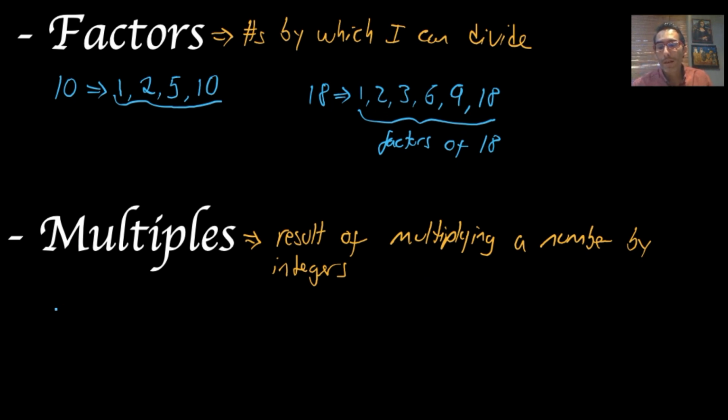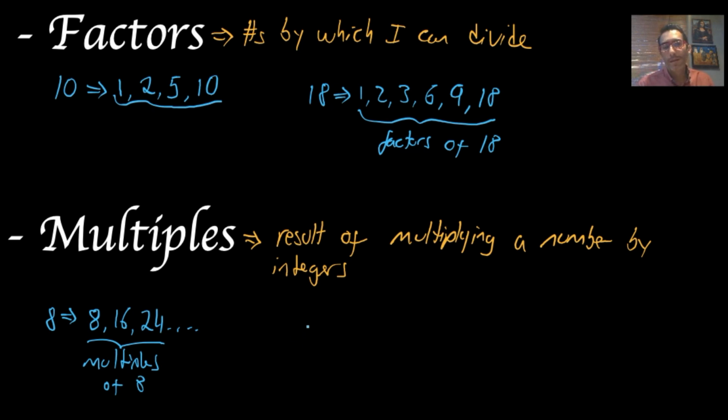Example, multiples of 8. So it's the result of multiplying a number, in this case 8, by integers. So what I'm doing is 8 times 1 is 8, meaning that 8 is a multiple. 8 times 2 will be 16. That means that 16 is a multiple of 8. 8 times 3, 24. So 24 is a multiple of 8. And so on. These will be infinite numbers. Okay, so these guys are multiples of 8. All right, these guys, all these ones, 8, 16, 24, 32, 40, etc. These guys will be multiples of 8.